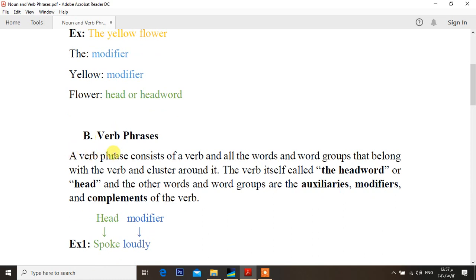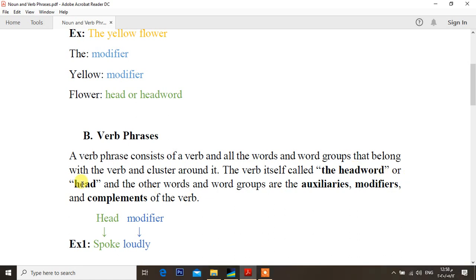A verb phrase consists of a verb and all the words and word groups that belong with the verb and cluster around it. Cluster, as I mentioned before, means comes together or grouped. The verb itself is called the head word. Here the verb is called head word, but in the noun phrase the noun itself is called head or head word.